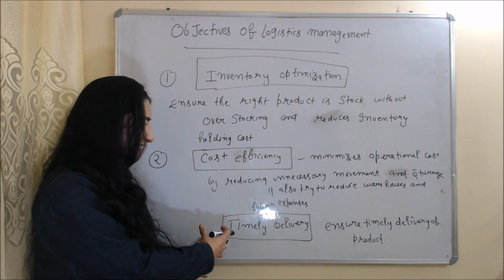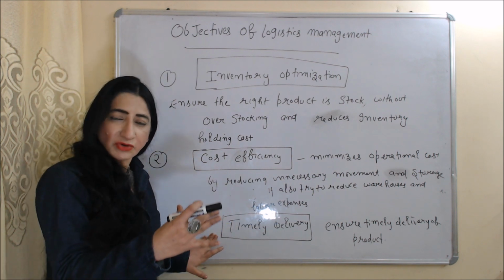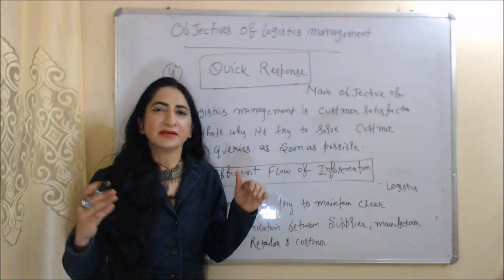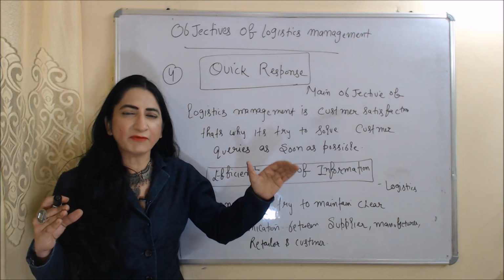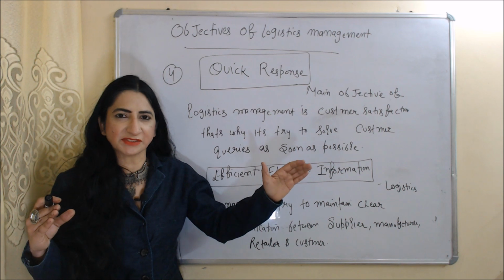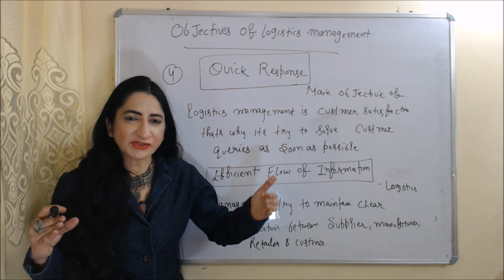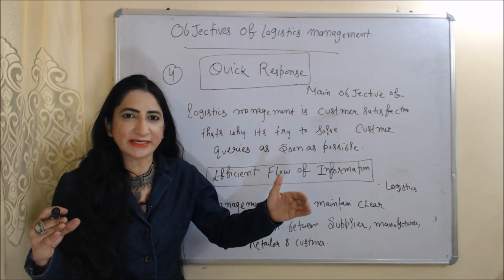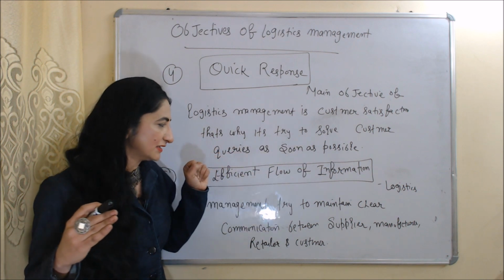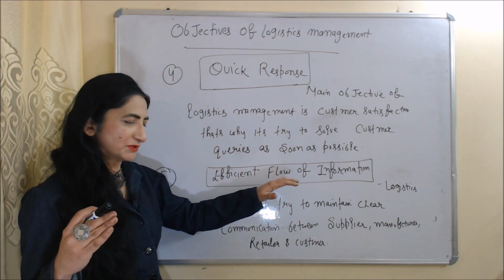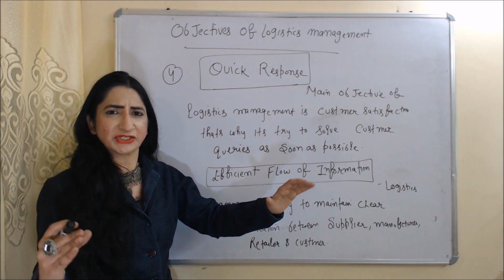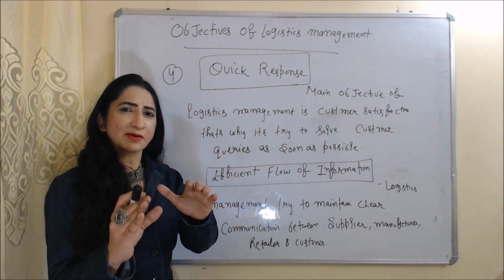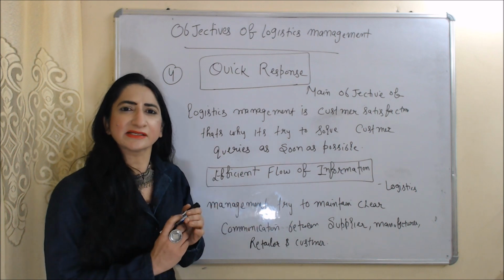Next objective is timely delivery. Logistics management ensures timely delivery of products. Next objective is quick response. The main objective of logistics management is customer satisfaction. That's why it tries to solve customer queries as soon as possible. Next is efficient flow of information. Logistics management tries to maintain clear communication between manufacturers, suppliers, retailers and customers.